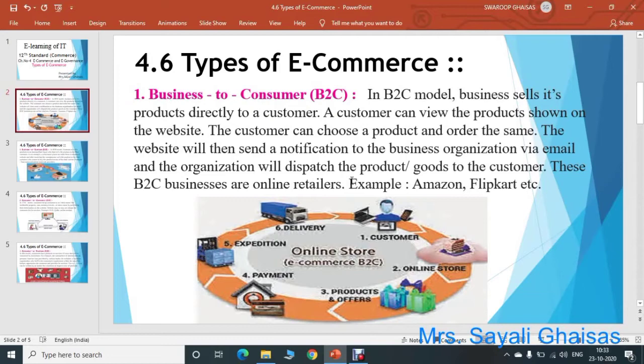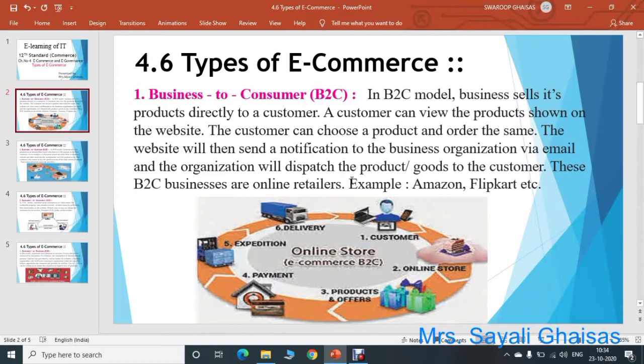The organization will get a notification via an email, and then that organization will dispatch the product to your place. That is nothing but shipping will start for that product.